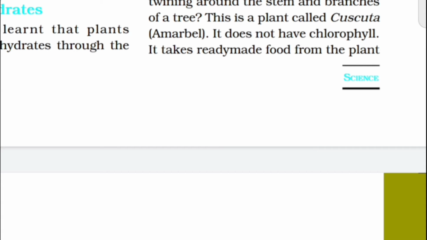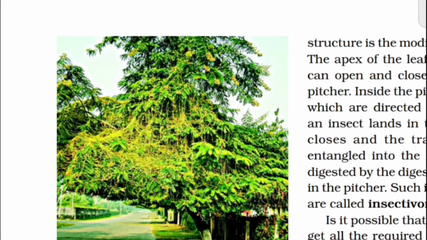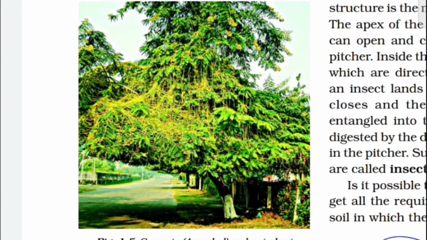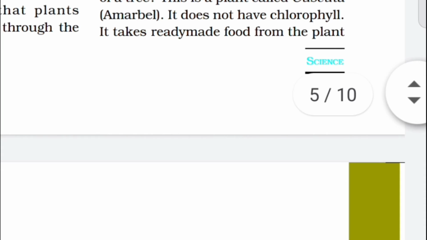So look at figure 1.5. There is a Cuscuta plant, with a host plant. This is the heterotrophic mode of nutrition. You see a yellow tubular structure twining around the stem and branches of a tree.